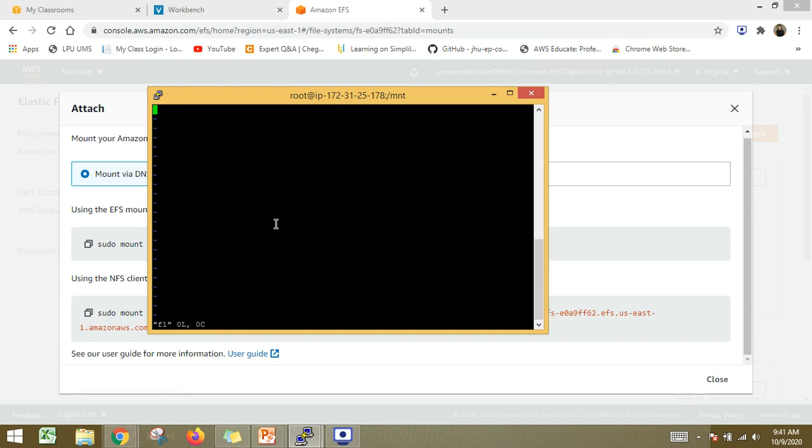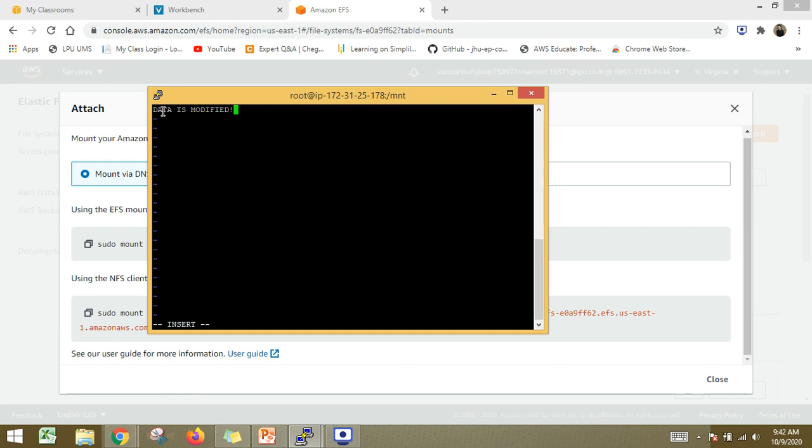In order to insert anything here, I need to press the I key on my keyboard. As soon as I press the I key, the insert option is available here. See, now I am able to write anything here. Any data can be written here.